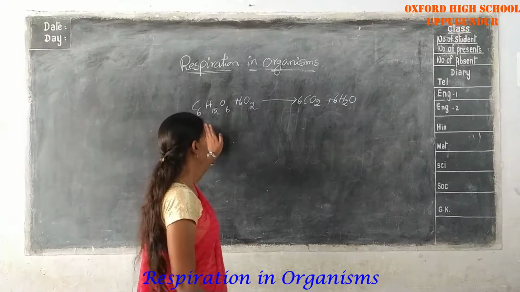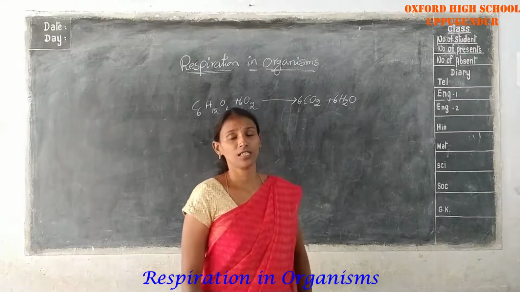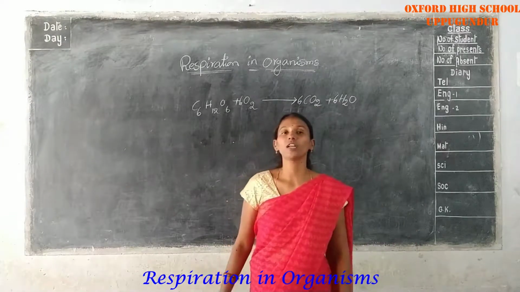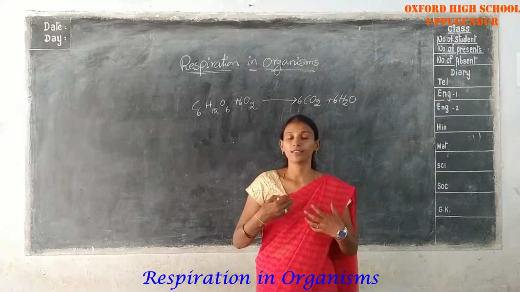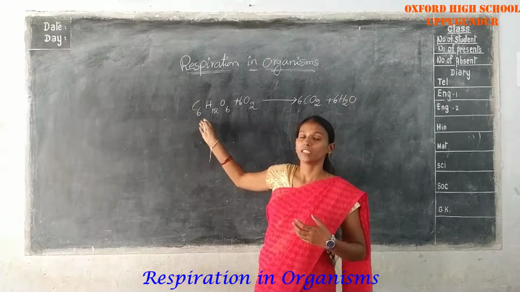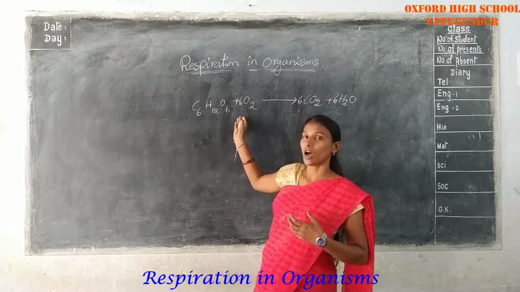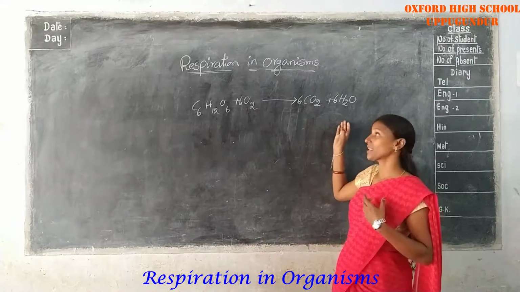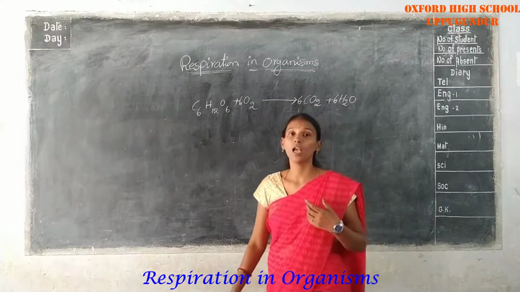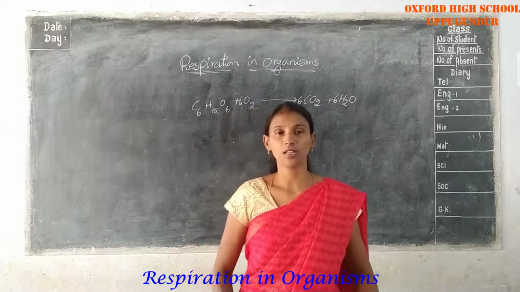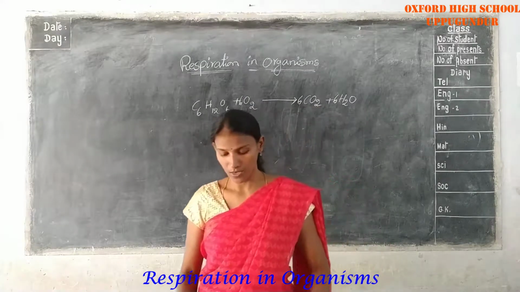So this is the main equation of cellular respiration in your body. Okay. So you are taking food, and food means glucose only. That reacts with the oxygen. So after that you gain energy and release carbon dioxide, and the water is also considered. Okay. So that is the equation of cellular respiration.